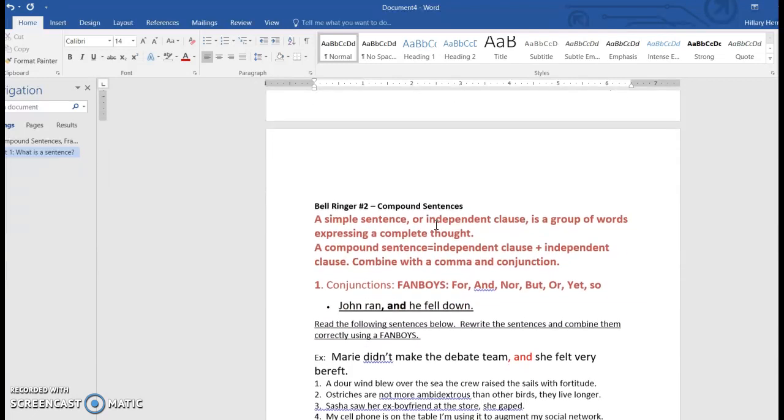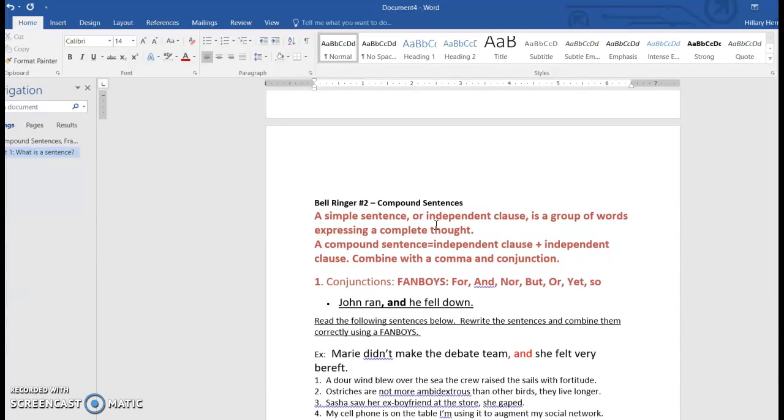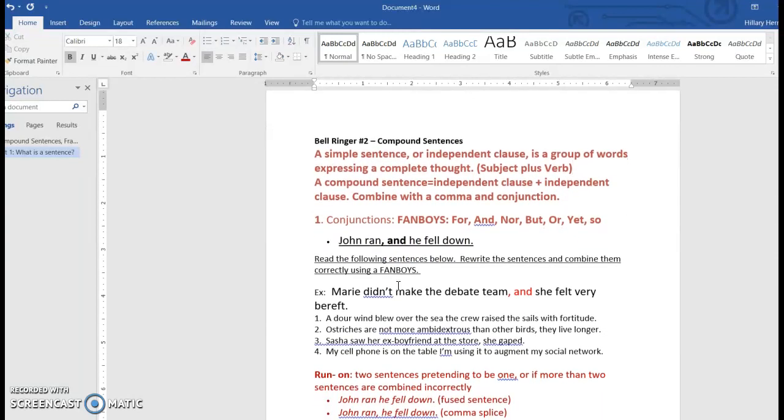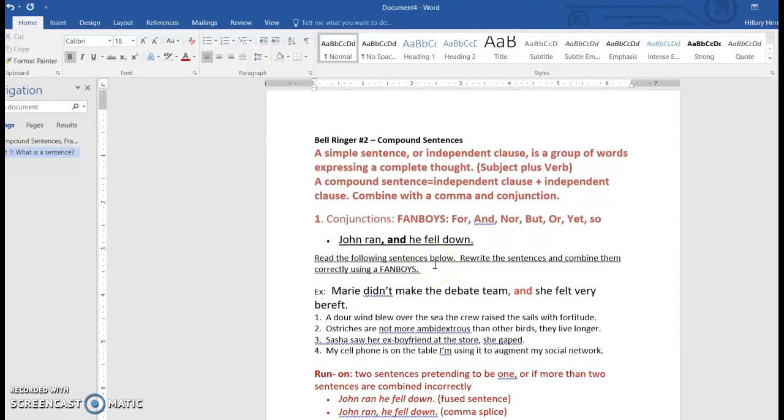Okay, now, compound sentence versus a simple sentence. So a simple sentence is just an independent clause. That is your subject plus your verb. Subject plus verb. A compound sentence is when you have two independent clauses combined, and they're combined with a comma and a conjunction. So the conjunctions are FANBOYS: for, and, nor, but, or, yet, and so. John ran, comma, and he fell down.